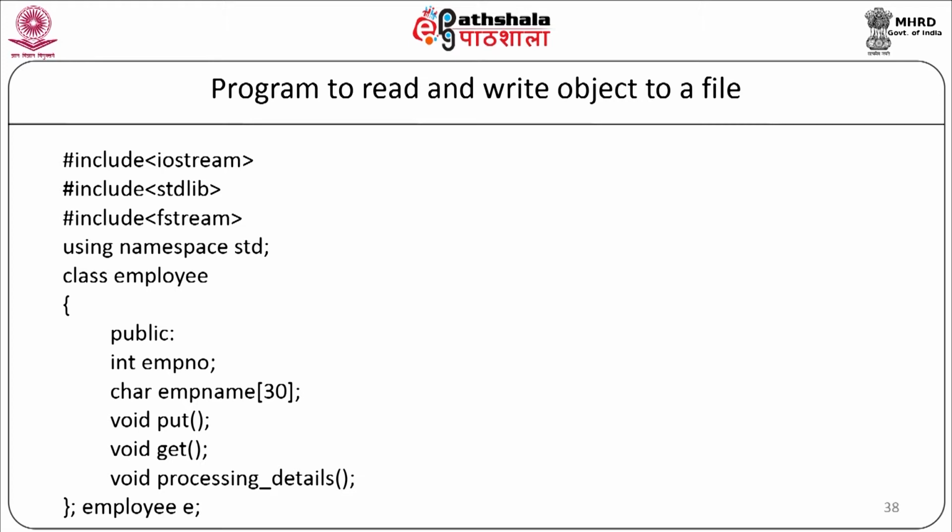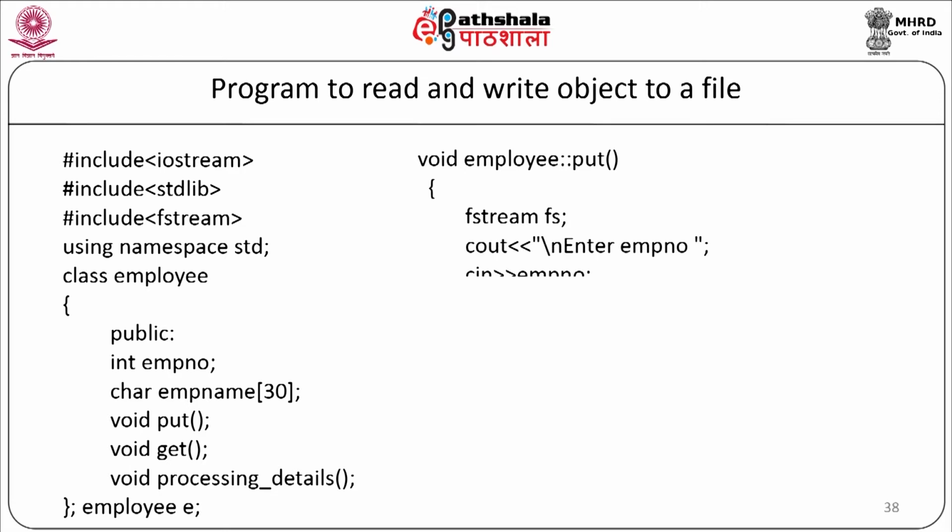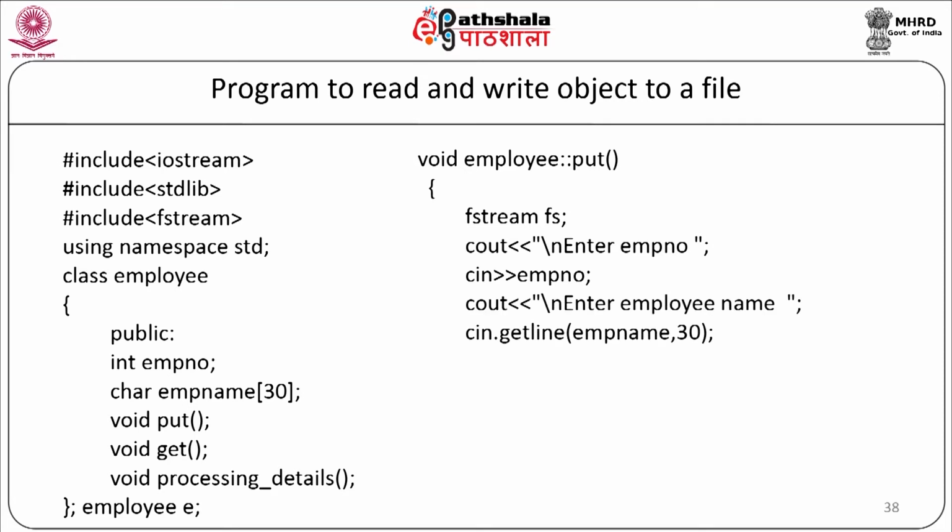Now we will start with the put function, member function as void employee put. We will start with the code of the function: fstream fs, cout enter employee number, cin employee number, cout enter employee name, cin.getline(employee name, 30). So we are asking from the user the employee number and name. Now we will open the file, fs.open employee.dat in ios::out and ios::app mode.